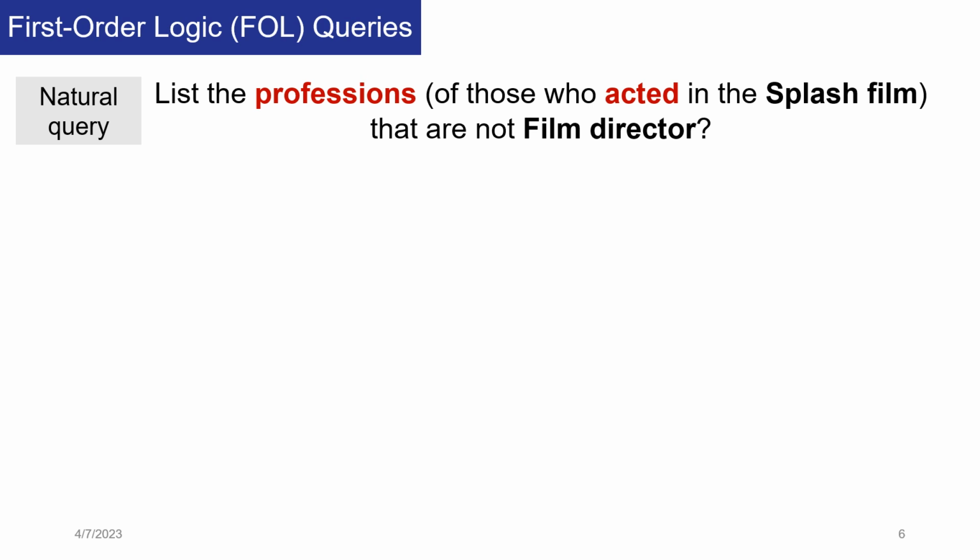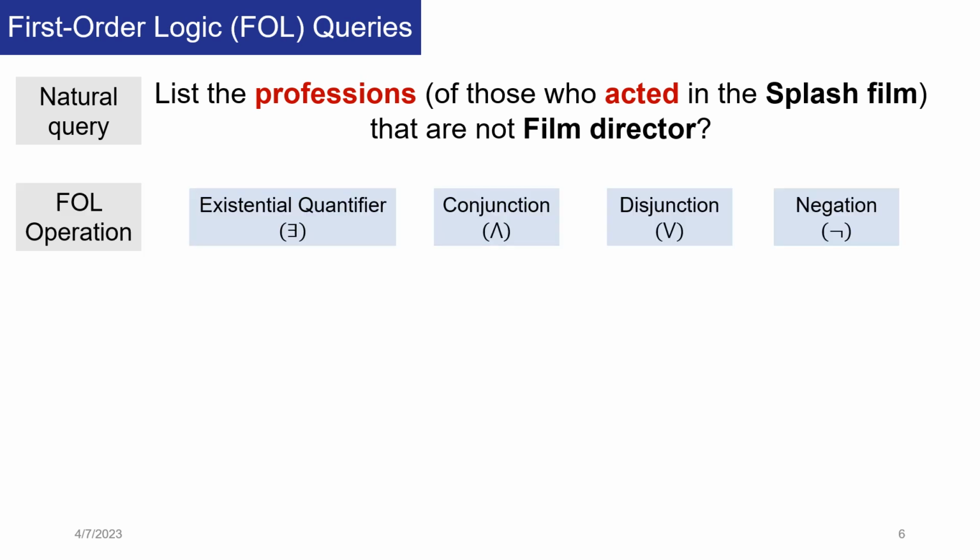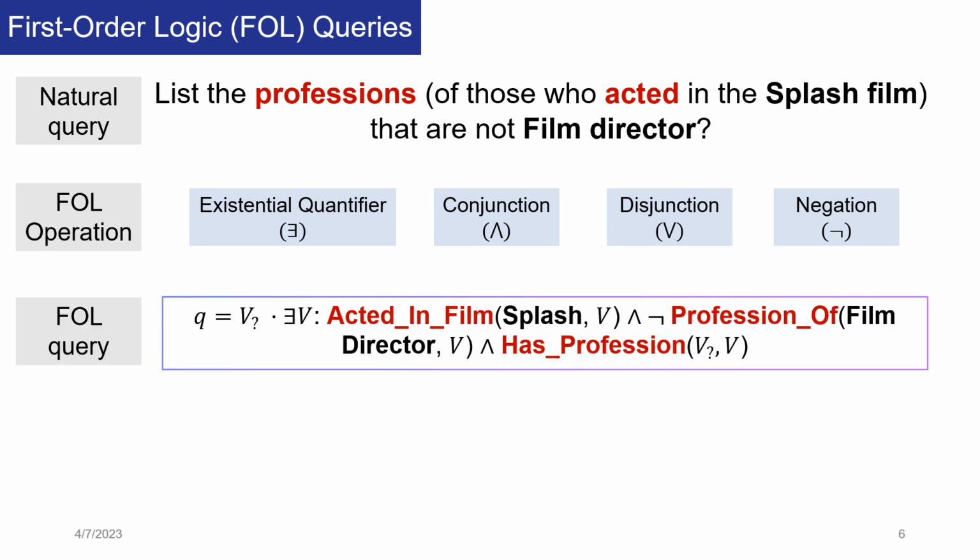To achieve the query embeddings, one of the most popular ways is first to rewrite the natural query into a first-order logic query. This is done by using a set of basic first-order logic operators. These operators are existential quantifier, conjunction, disjunction, and negation. The first-order logic query combines these symbolic operators, semantic entities, and relations extracted from the natural query. In this example, we can see that the first-order logic includes key information from the natural query. These are entities and relations under the combination of logical operators.